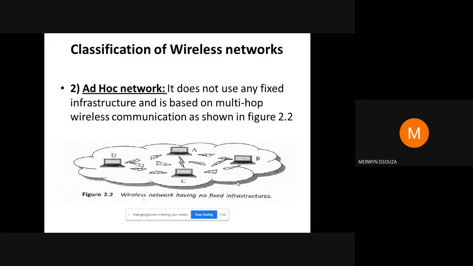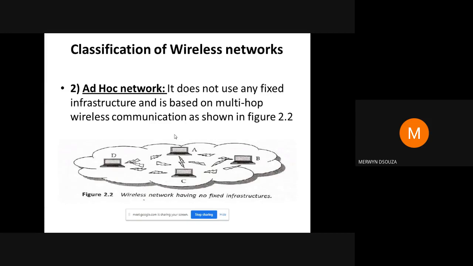The second type of network that you have in wireless networks is known as an ad hoc network. This ad hoc network is not based on any fixed infrastructure. We don't have a fixed wired connection. There's no modem, nothing like that. Such a network is created on the spot, and it has a temporary purpose.